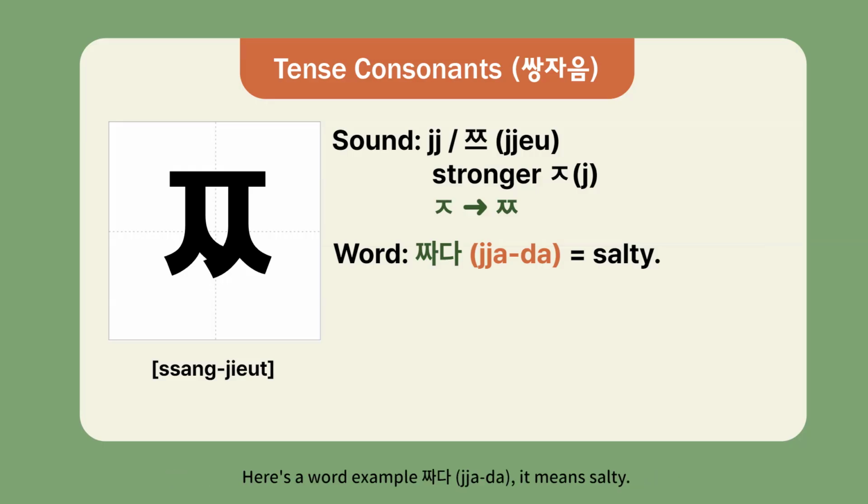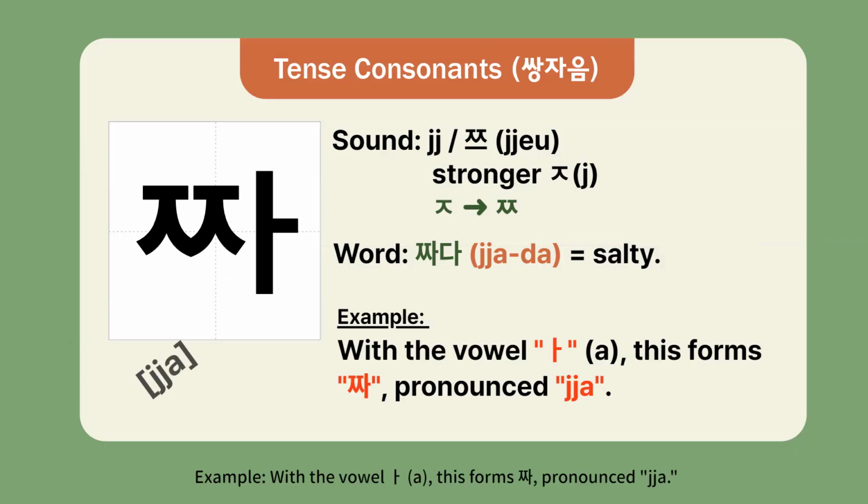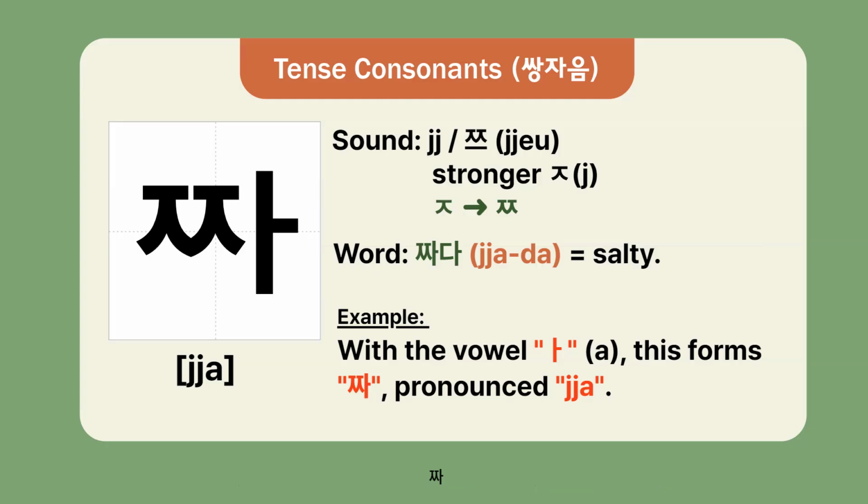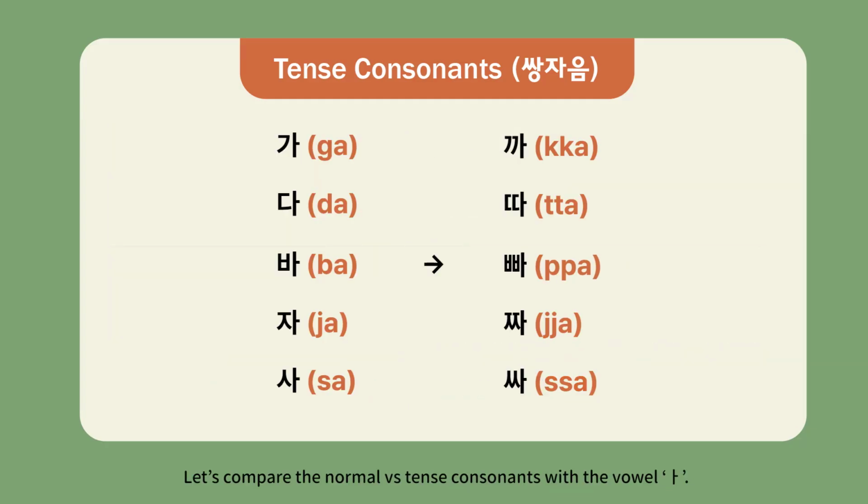Here's a word example: chata. It means salty. Repeat after me. 짜다. Example with the vowel a. This forms cha, pronounced ja. 짜. Let's compare the normal versus tense consonants with the vowel a.